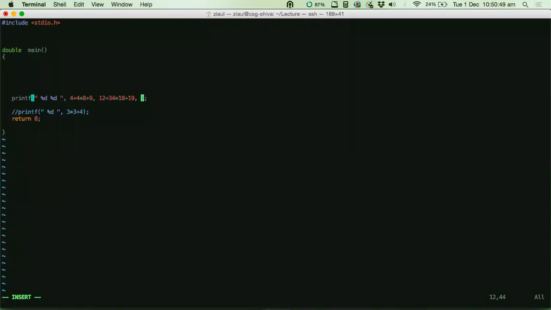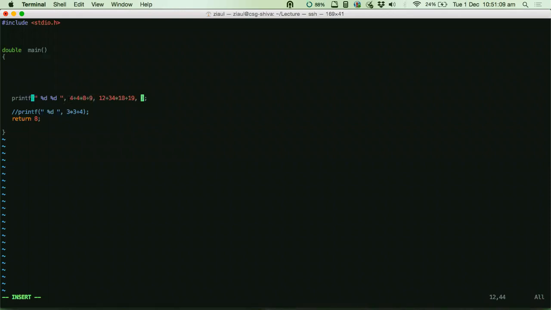Your machine CPU will not execute this entire expression in one instruction. It will have 3-4 instructions mapped to this particular expression, because there is an addition, multiplication, and addition. There are at least three instructions that go in this expression.